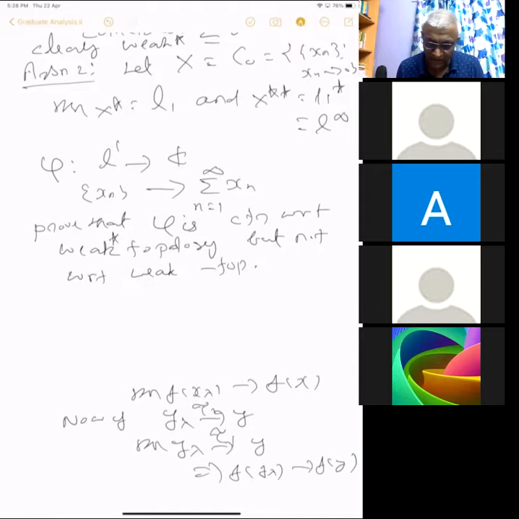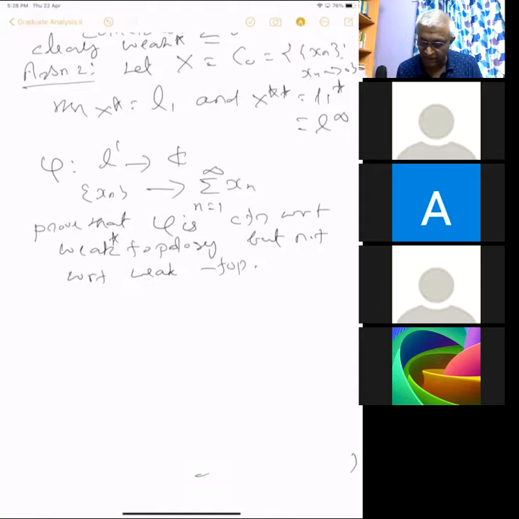So prove that this is continuous with respect to the weak star topology, but not continuous with respect to the weak topology. You have to use the idea, and I'm giving you the idea also. If you remember, who gave the talk on this? I don't know whether he's here.